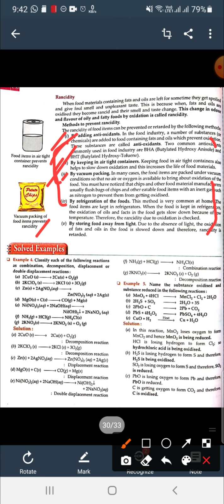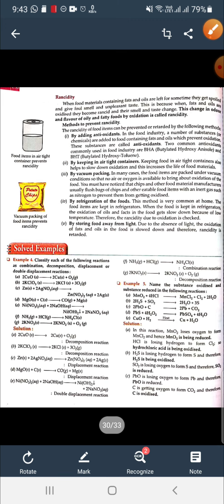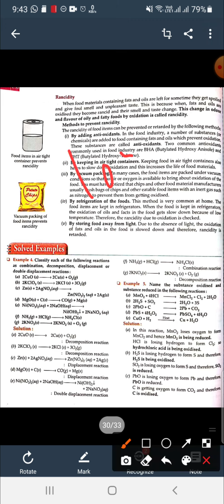So rancidity due to oxidation slows down because of the low temperature.